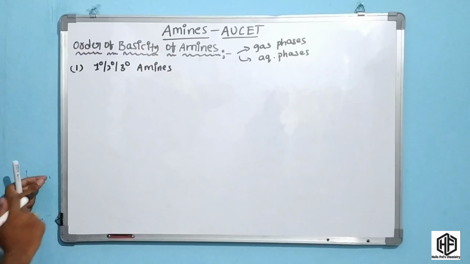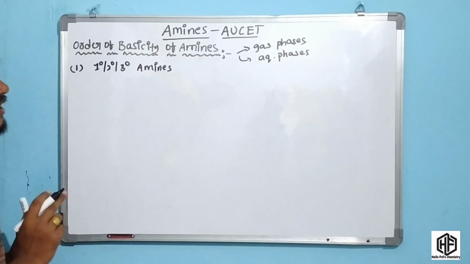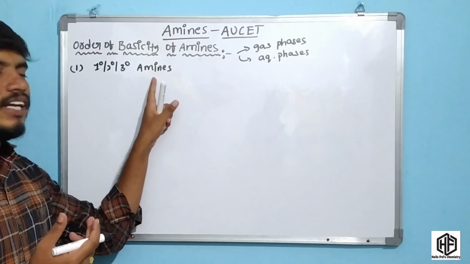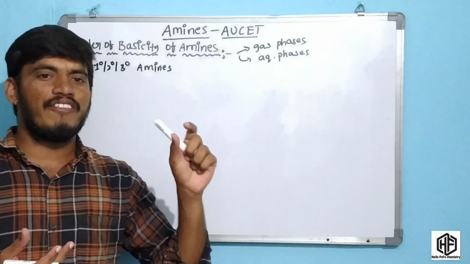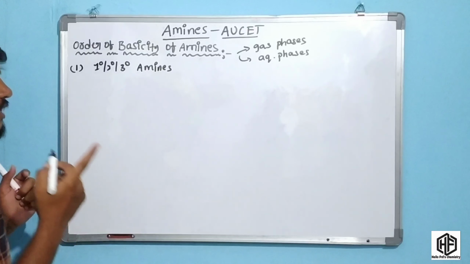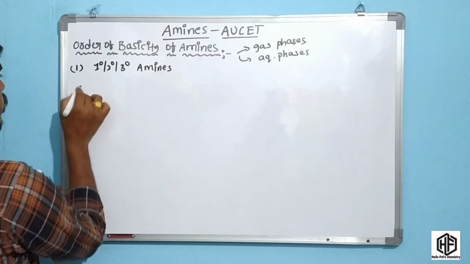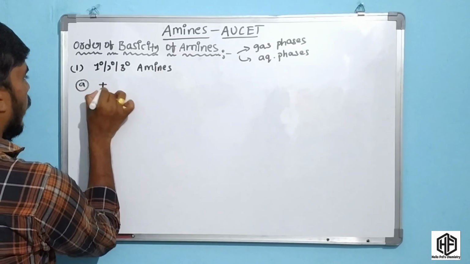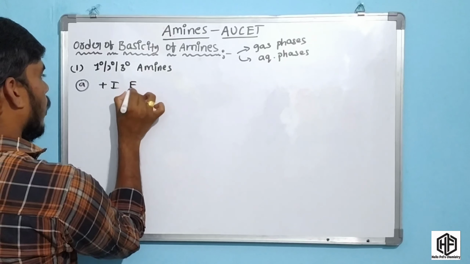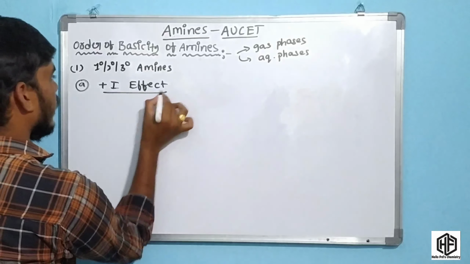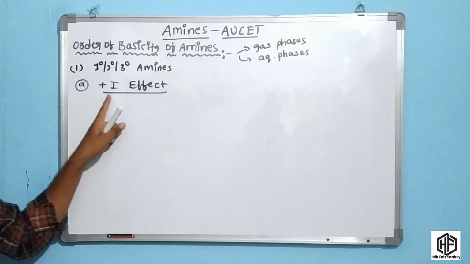Now, in the gaseous phase and the aqueous phase, to find the basicity order of primary, secondary and tertiary amines, three effects are present. It means three theories explain this basicity order. The first one is the plus I effect. Plus I effect means inductive effect.